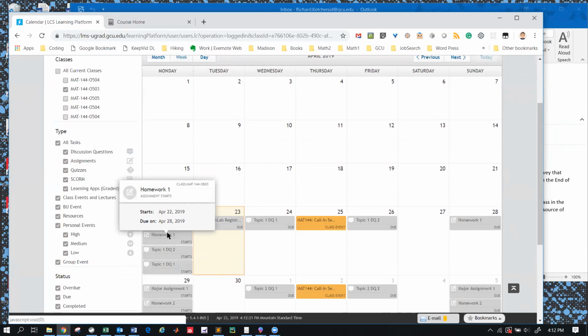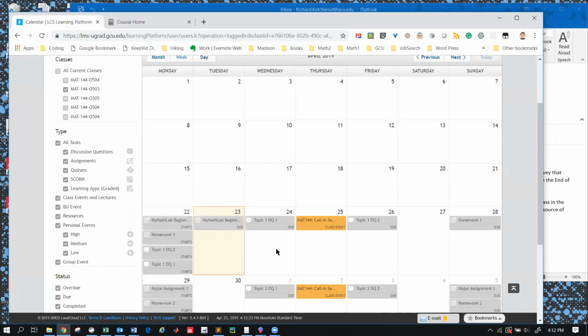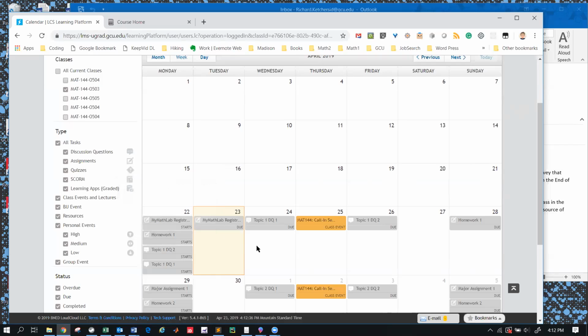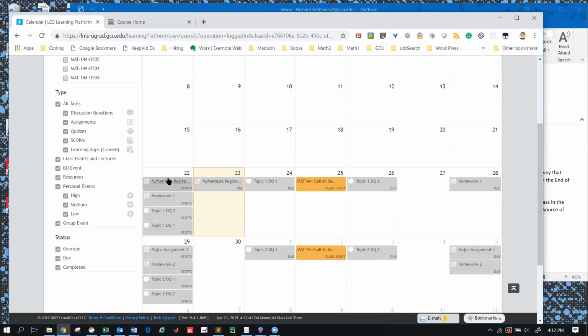Homework 1 starts. That's the homework that you just saw in MyMathLab. Since MyMathLab and LoudCloud don't talk to each other, in your gradebook this will always show up as being late. You never actually turn in anything, so it confuses LoudCloud a little bit. That's one of the things you just have to get used to in this class. This is telling you when everything's starting. Here are all the due dates.